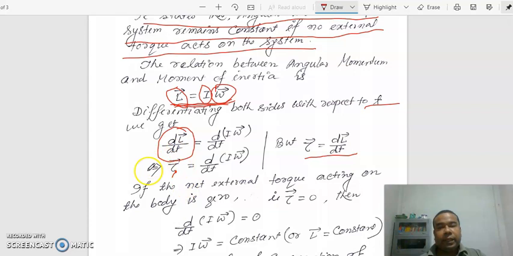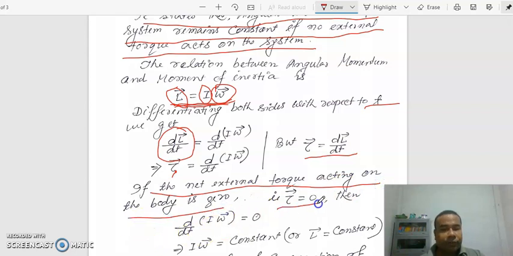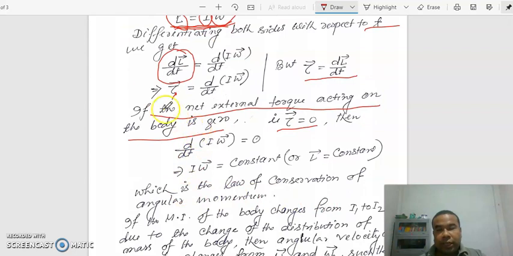If a body is rotating and no external torque acts on the body or the system, then the external torque will be zero. So if you put tau equal to 0, then d by dt of I omega equal to 0.